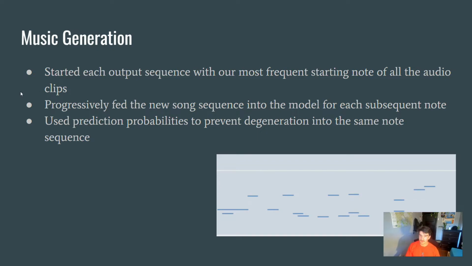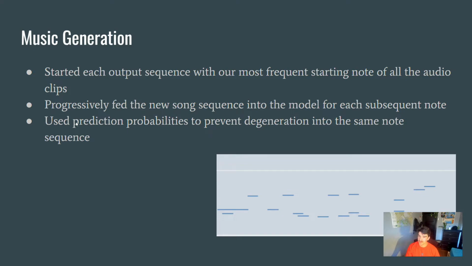What we did was we started each output sequence with our most frequent starting note of all the audio clips that we had. This gave us a head start because the model had been trained the most on these specific instances of starting notes. Then, with each progressive feed into the model, we slowly built the song until we had 500 subsequent notes to create into our final melody.